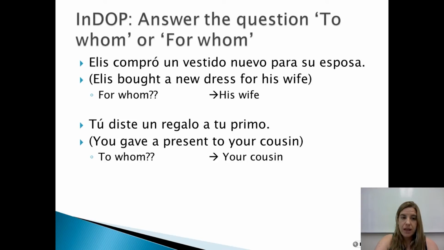So, for example, él les compró un vestido nuevo para su esposa. Él les bought a new dress for who? For his wife. Tú diste un regalo a tu primo. You gave a present to who? To your cousin.